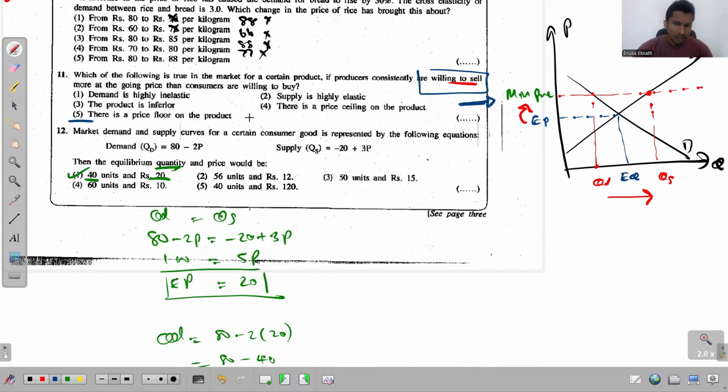Right? When a minimum price is imposed there will be an excess supply.